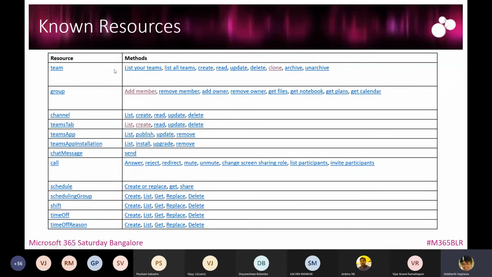So we have seen teams, where you can list all the teams, create, update, and perform operations within a team. Then there is the API for Teams tab and Teams app. This can basically be used as a quick reference on what all things might be possible using Graph API. Depending on when you are referring to this slide, I always prefer to use the Microsoft documentation, because they might be updating this non-resources table, adding or removing methods or new resources as part of their Graph API development.